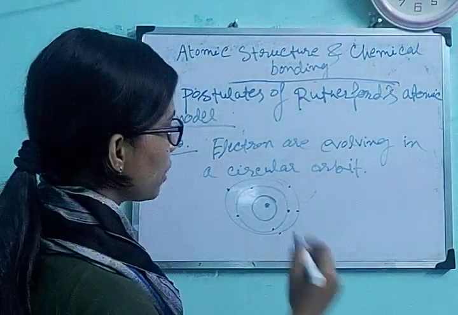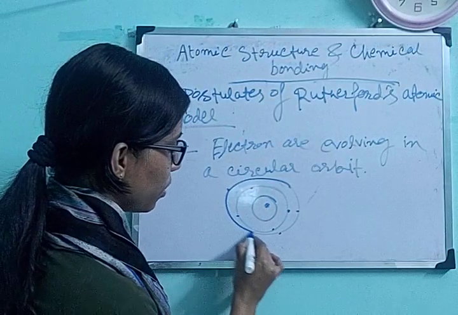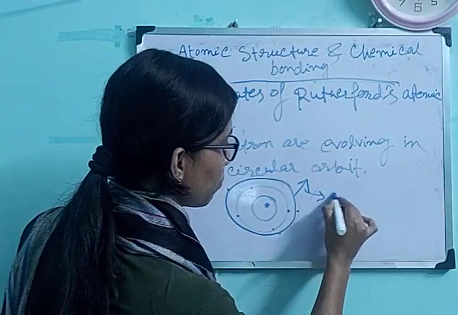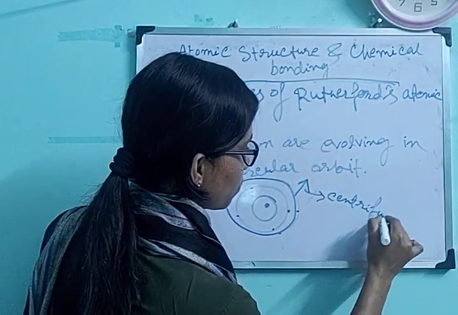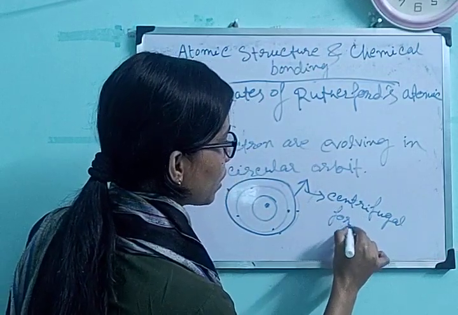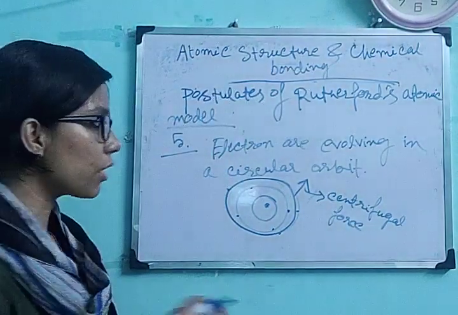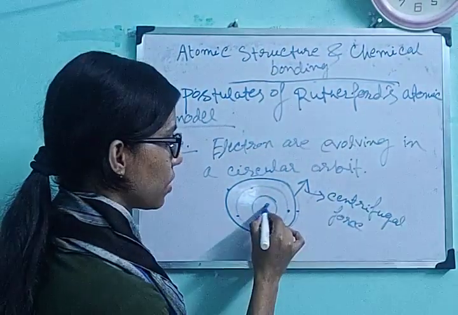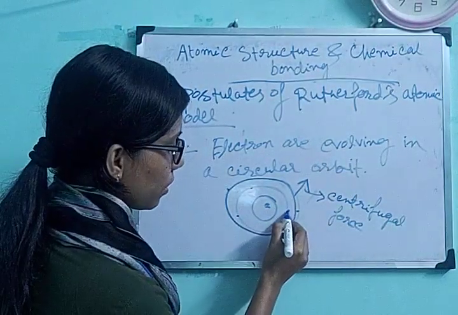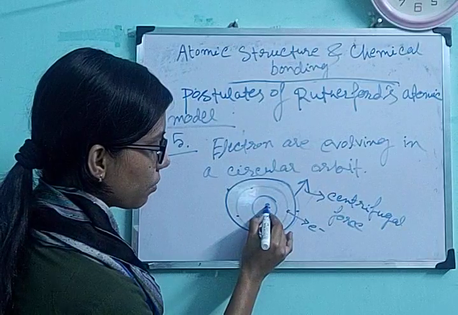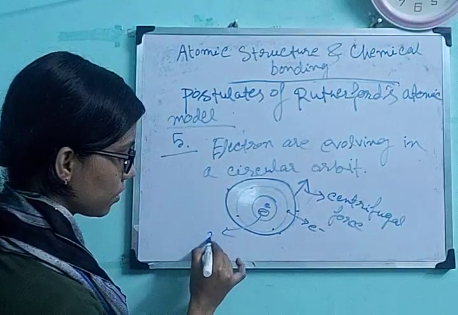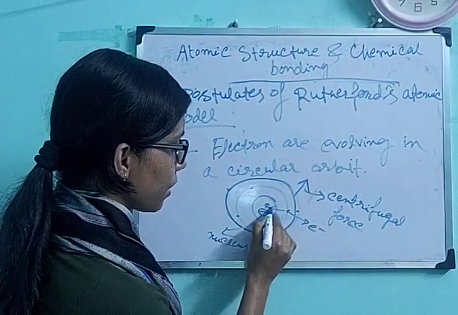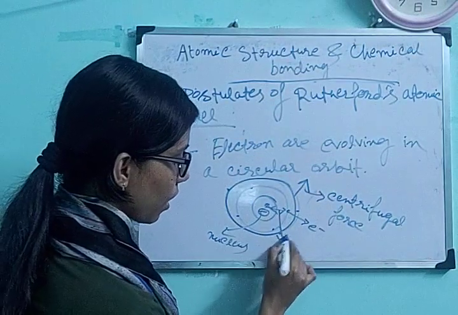Now when the electrons are revolving in a circular orbit like this, that means there exists a centrifugal force in the outside region. This is the centrifugal force. Whenever any substance is circulating, that means it consists of a centrifugal force in the outside region. Now this electron gets attracted by this positively charged nucleus. This is the nucleus. Electron is negatively charged, nucleus is positively charged, so there is an attractive force between these two.